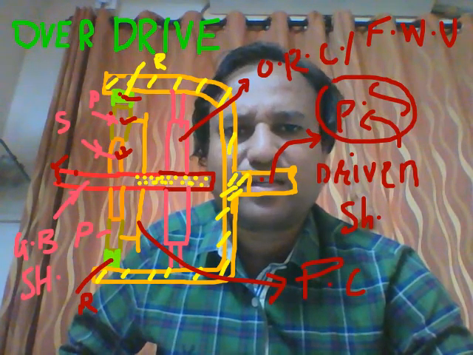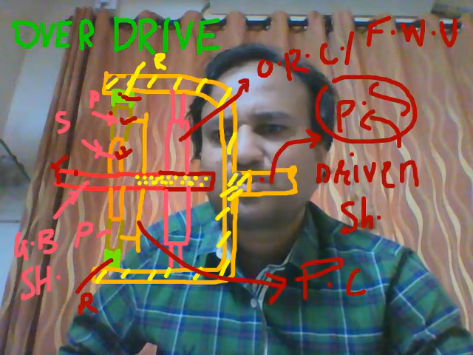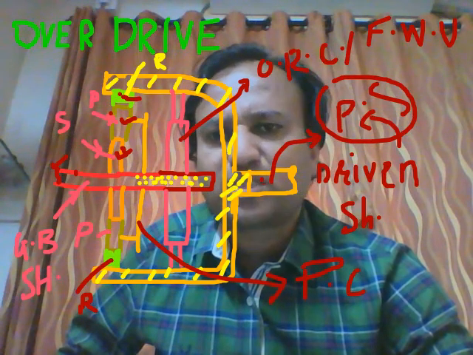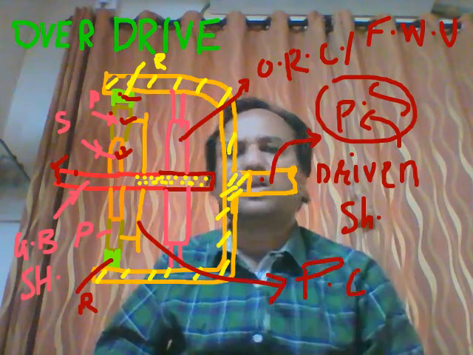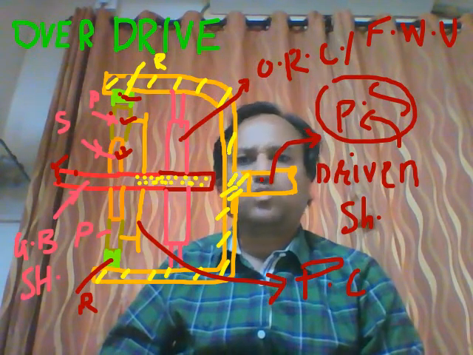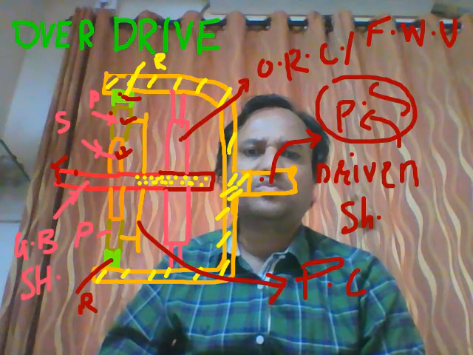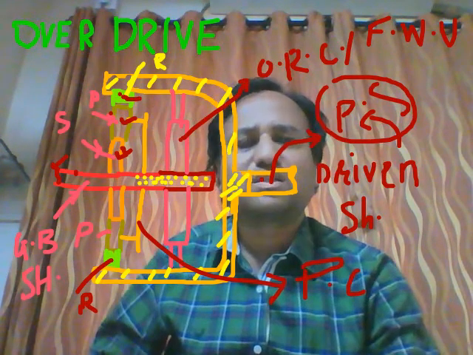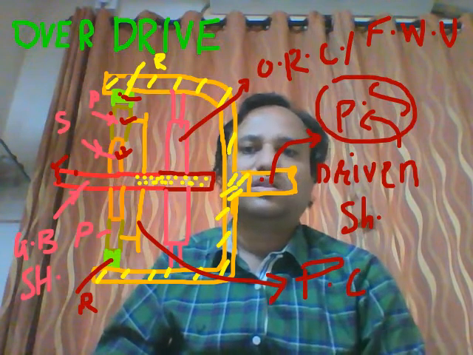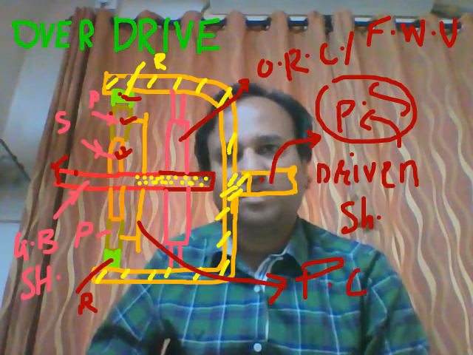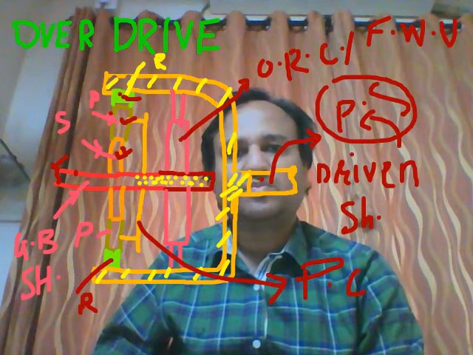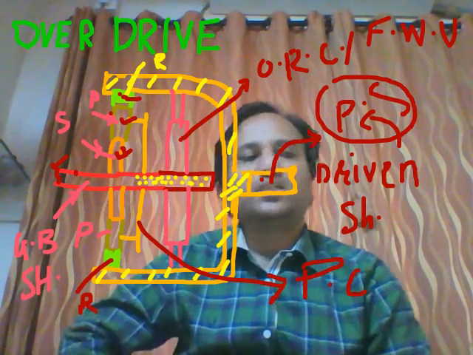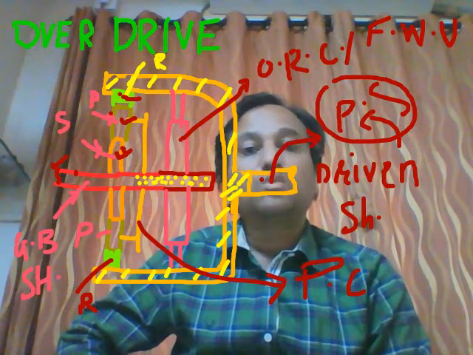The ring gear is connected to the driven shaft, and the gearbox shaft is connected to the sun gear. Simple construction, students. The function of overdrive is to run the propeller shaft faster than the engine shaft.